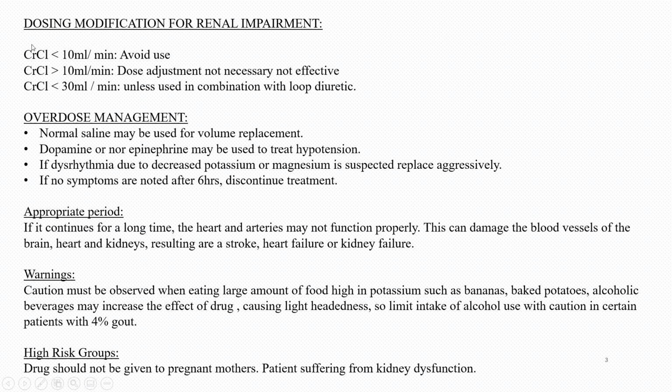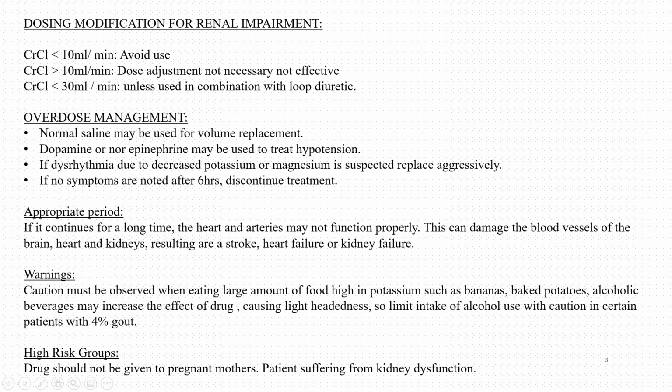Creatinine clearance is a test which can tell us the renal function. If creatinine clearance of the patient is less than 10 ml per minute, then the patient is not allowed to use this medication. If the creatinine clearance is greater than 10 ml per minute, then there is no need for dose adjustment. If the creatinine clearance of the patient is less than 30 ml per minute, then he can use this medication with loop diuretics. Overdose management.